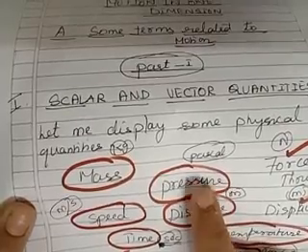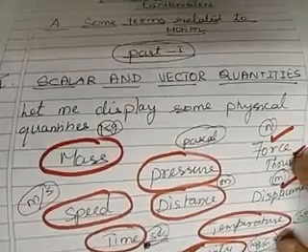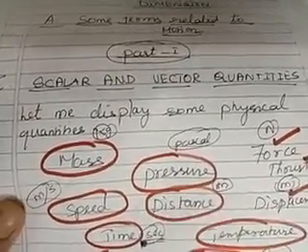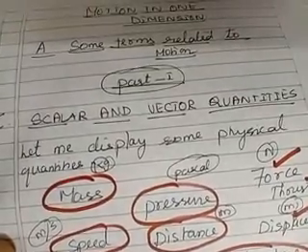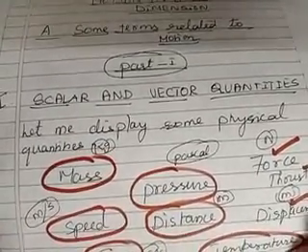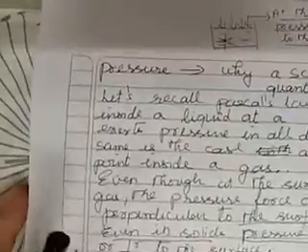You may have a doubt, certainly you will have a doubt. Ma'am, when you say that thrust is a vector quantity, how come pressure is a scalar quantity? Pressure and thrust are related, is it not? The thrust acting on unit area is called pressure. But how do you put this pressure under scalar quantity? So we are going to have an interesting explanation.